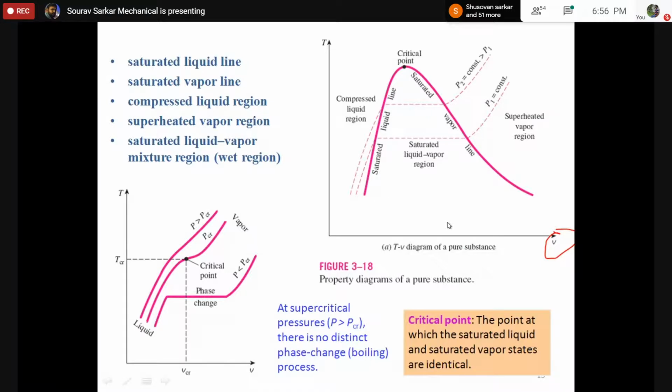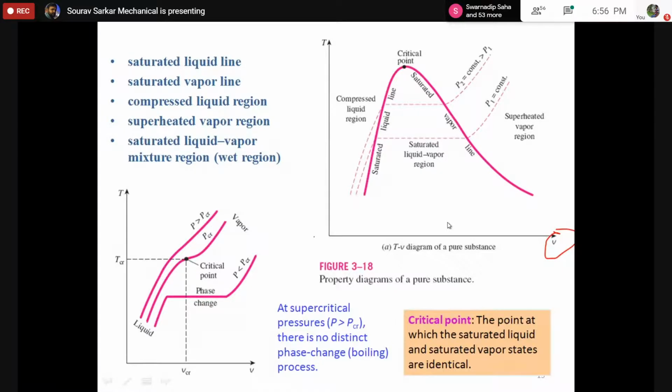So what is going to happen is that if I know the temperature and the specific volume, someone called me and said, sir, I have one liquid-vapor mixture, and the mixture temperature is, suppose, 200 degrees, and the pressure is 20 bar. Sir, can you tell me whether this is in liquid state, vapor state, or may be a mixture?